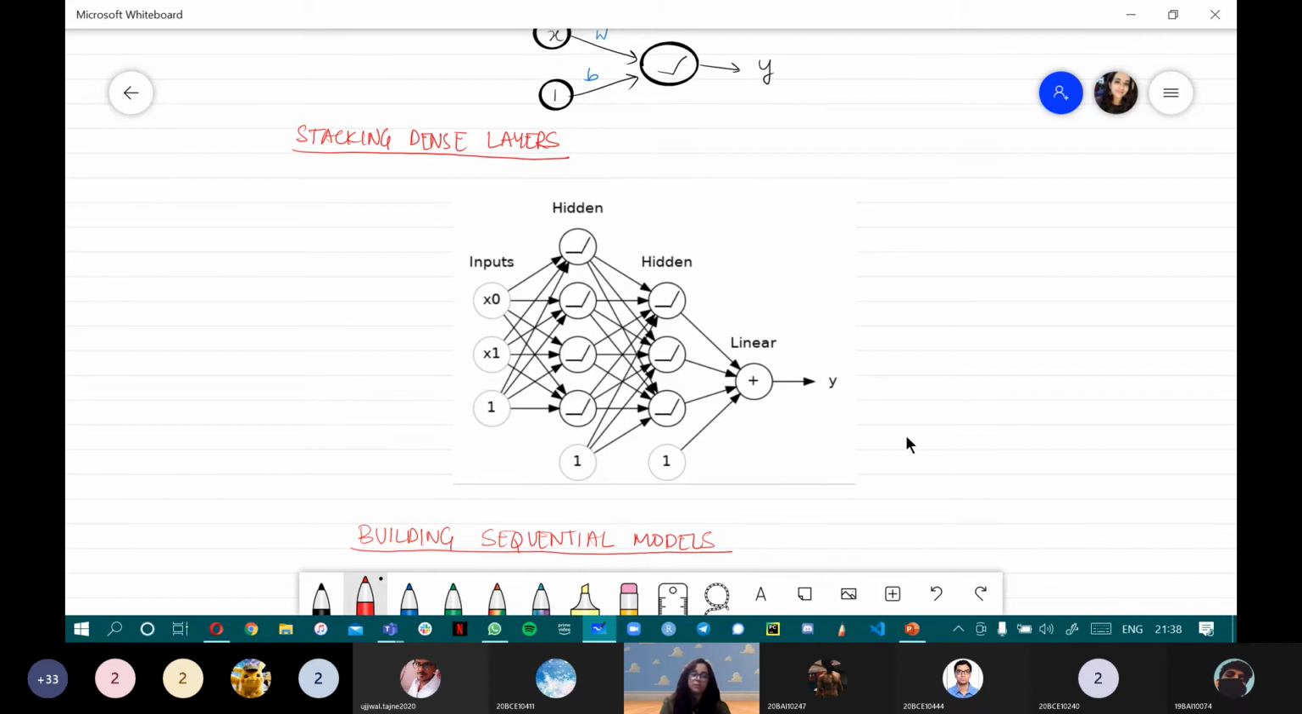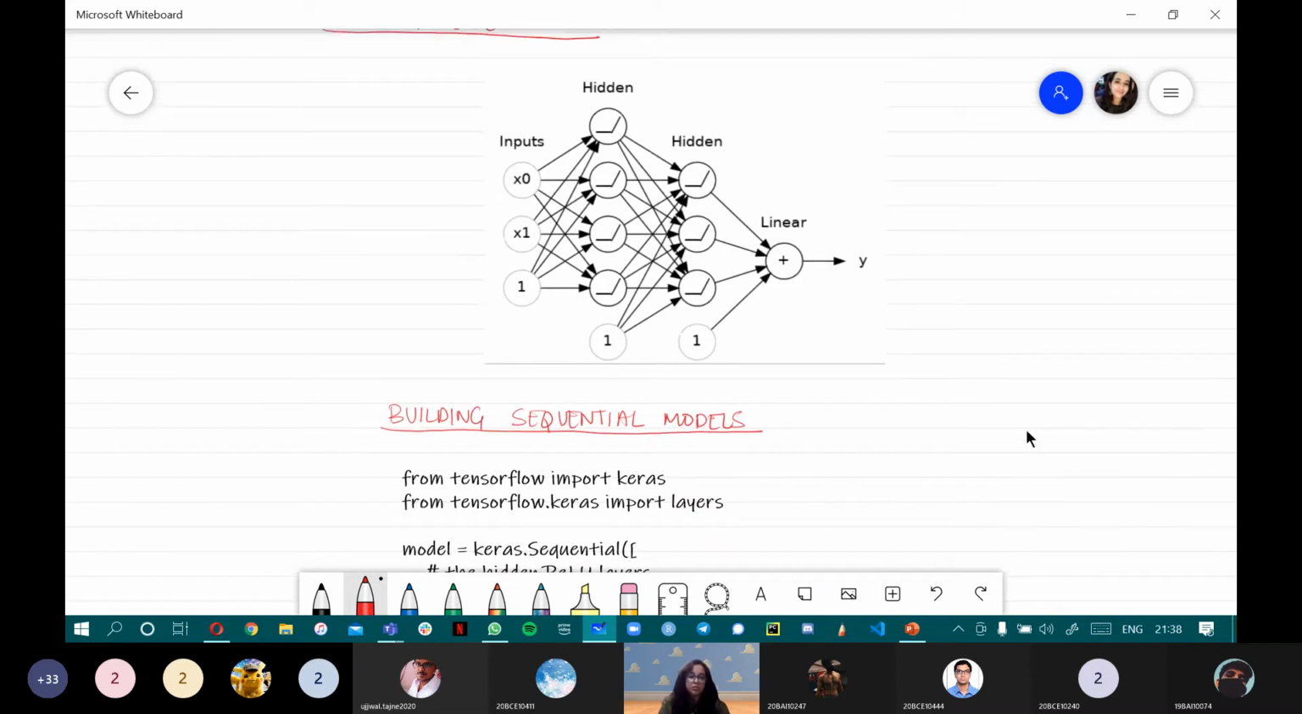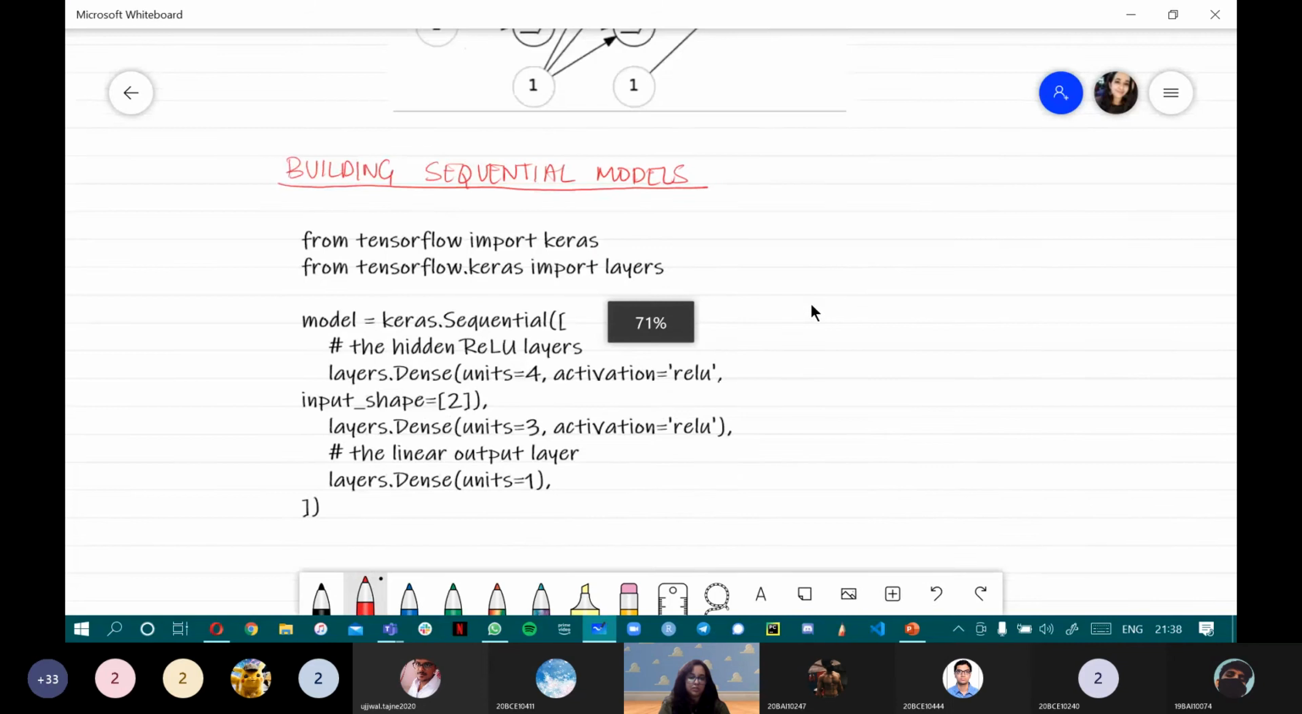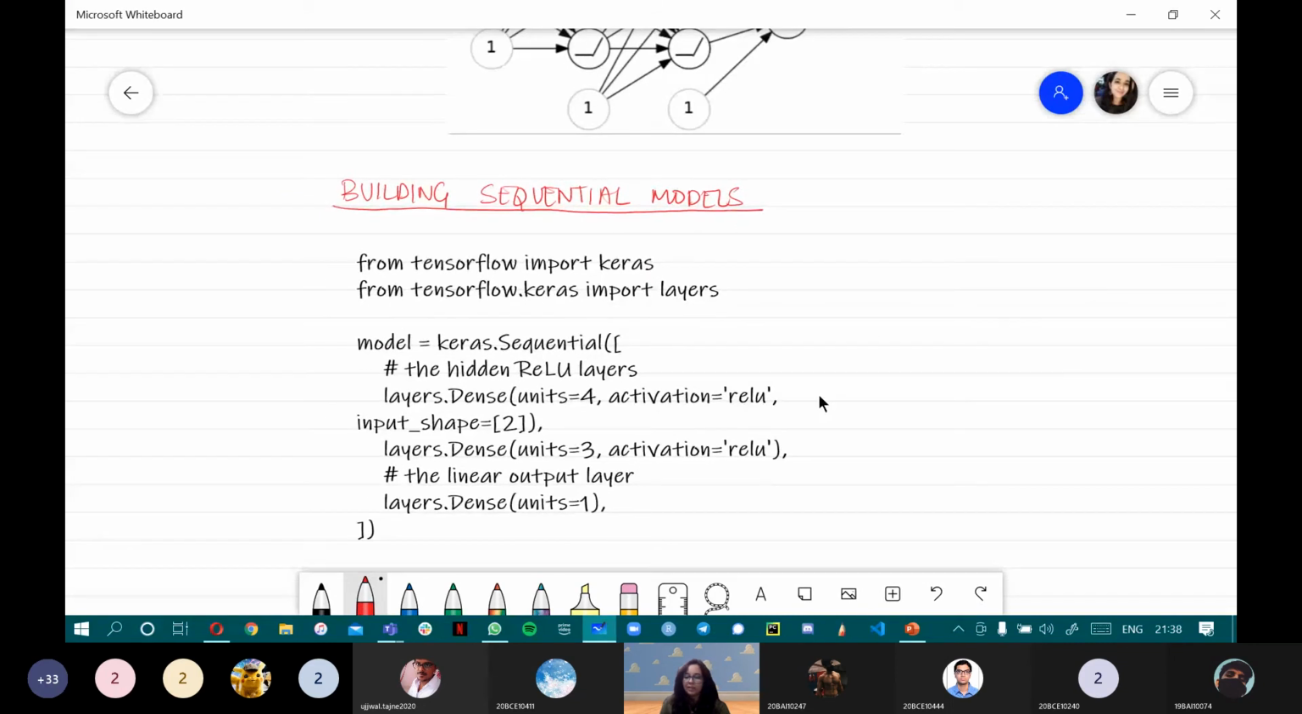Now how to do this in Python? You can look it up. And in case you have any questions or doubts, you can ask me. We are already a little over time, but let's see if we can finish this for today.